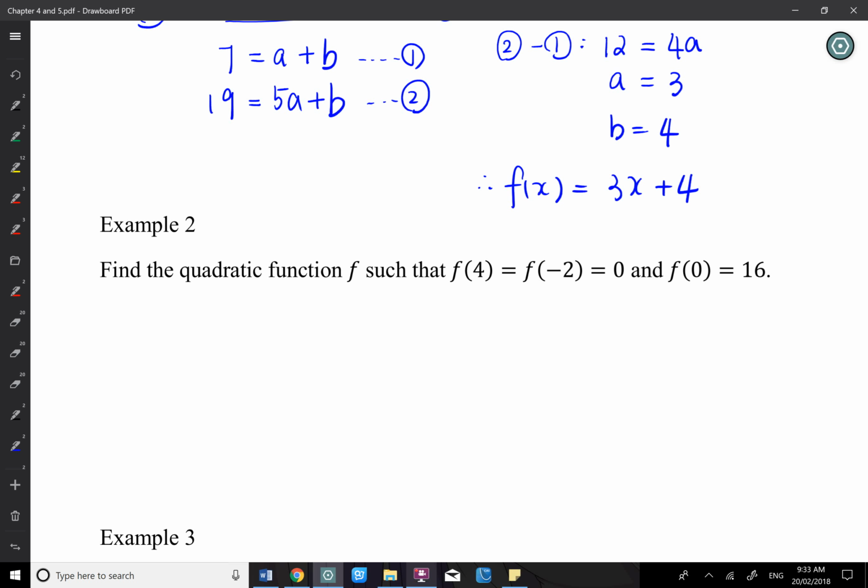A quadratic function. We have 3 forms of quadratic function we learned last topic. We can have turning point form, x-intercept form, and the general form. You need to select one to start with. I can't work from no equation. Even though there are 3 points, can you have a think what form is the best one to use? Which one is the best one?